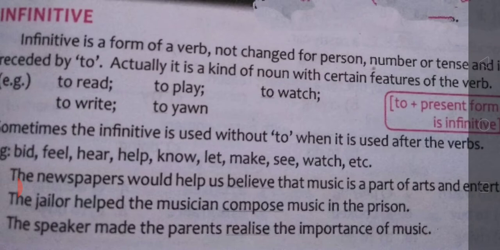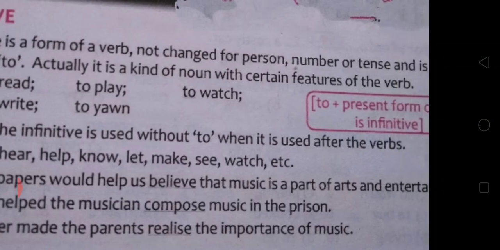So here, the newspapers would help us to believe. So to is hidden. So it is a bare infinitive. In the same way, second sentence, the jailer helped the musician to compose. No need for to, it is a bare infinitive. Without to only, the meaning is proper. The speaker made the parents realize, not to realize, the importance of music.